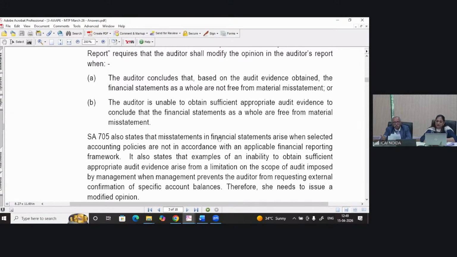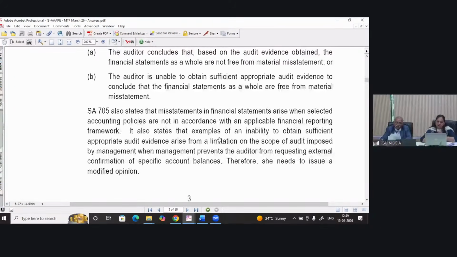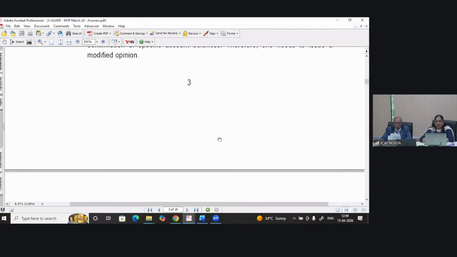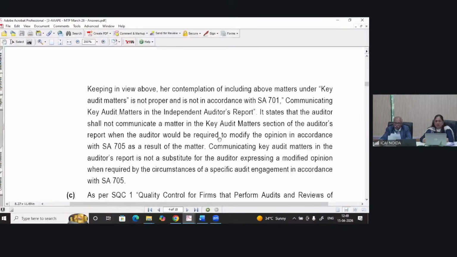So the balance sheet itself will be wrong, students, if the auditor signs it. The auditor is unable to obtain sufficient appropriate audit evidence to conclude that the financial statements as a whole are free from material misstatement. SA 705 also states that misstatements in the financial statements arise when selected accounting policies are not in accordance with the applicable financial reporting framework. It also states that examples of an inability to obtain sufficient appropriate audit evidence arise from limitation on the scope of the audit imposed by management.